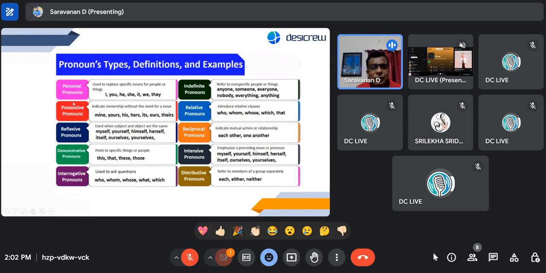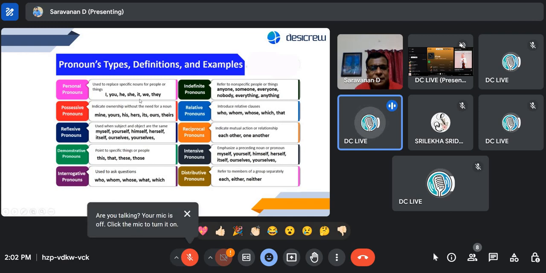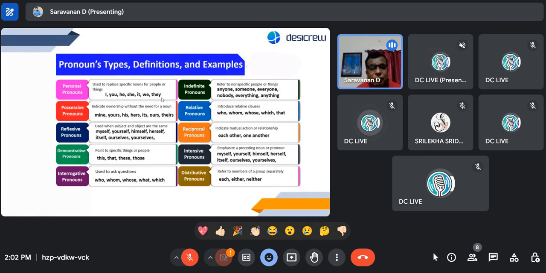Shakti, personal pronouns we completed, isn't it? Yes, sir. You can see the example. Personal pronouns are used to replace nouns for people or things. So what are the examples? You can read as well. I, you, he, she, it, we, they. Fantastic. So these are all the examples of personal pronouns, and they can be used in the place of the noun, right? So that is what it is.